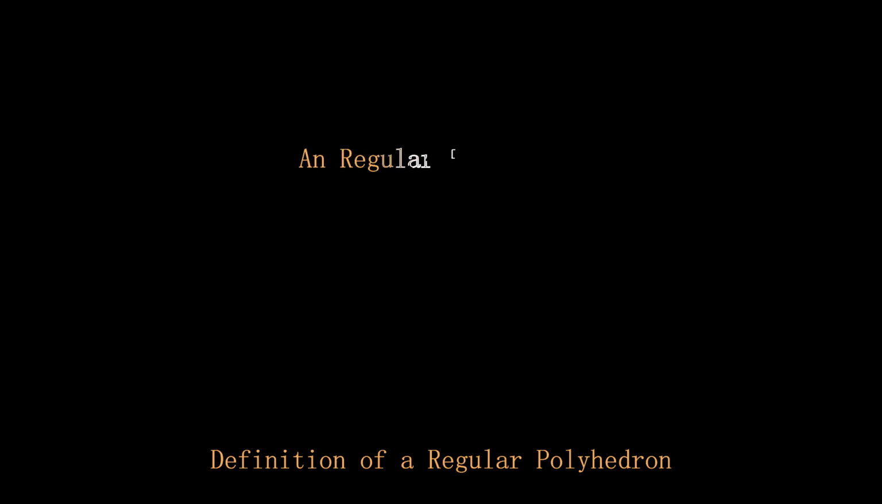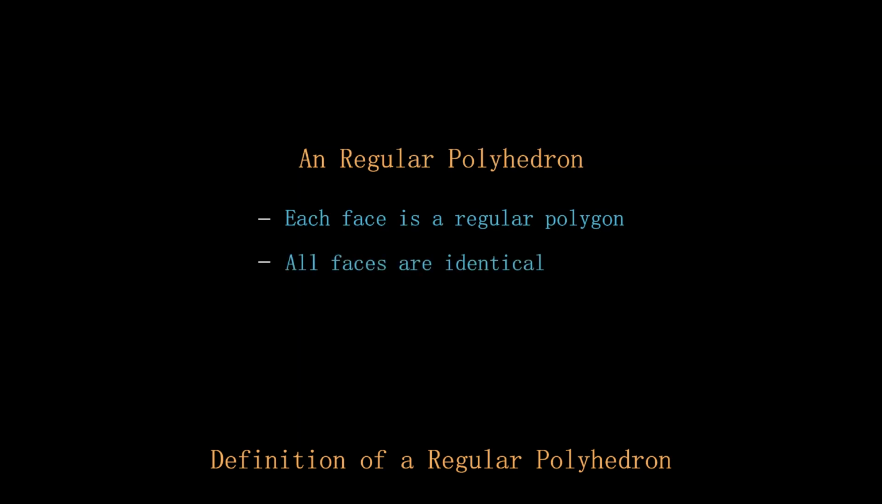To summarize, a regular polyhedron must meet 4 conditions. First, each face is a regular polygon. Second, all faces are identical. Third, each vertex has the same number of edges. And fourth, it is convex. According to this definition, we can identify only 5 types of regular polyhedra.